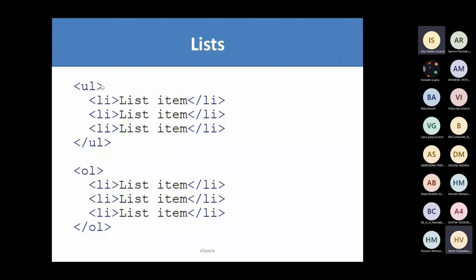We can change the display item. Then there is the ordered list. It will be displayed like 1, 2, 3 in a list item.